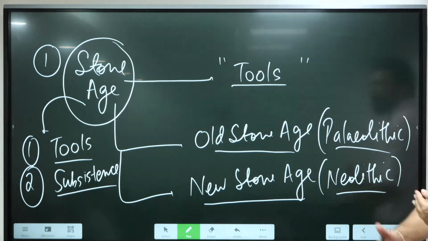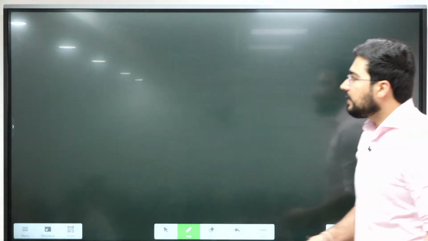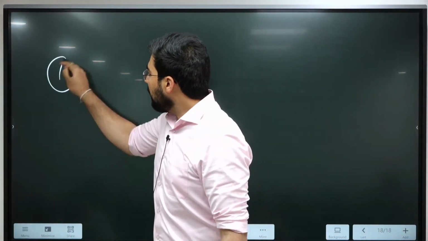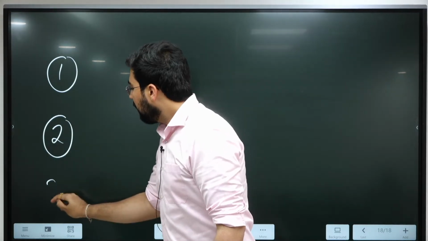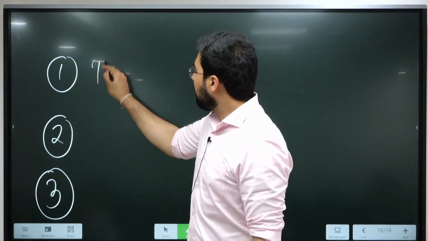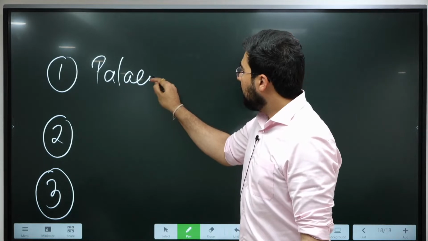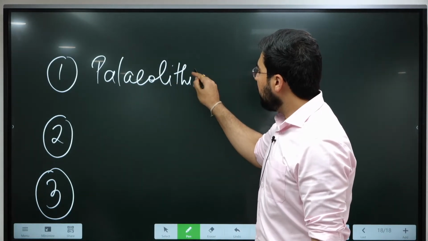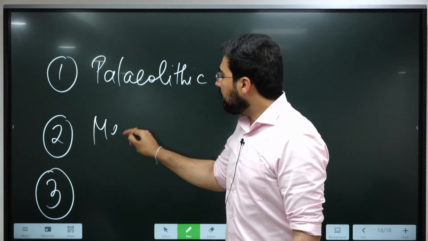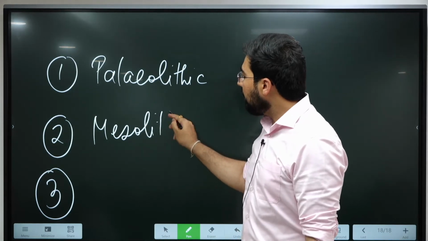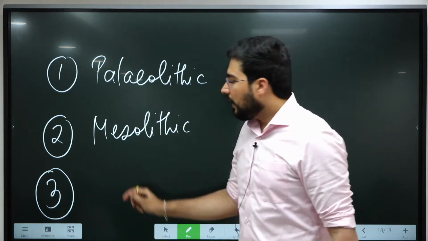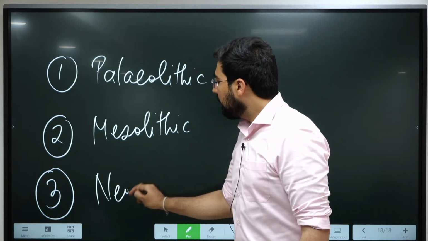But later on, with researches, we see its differentiation into three: Paleolithic, Mesolithic was also added, known as Middle Stone Age, and then we have Neolithic.